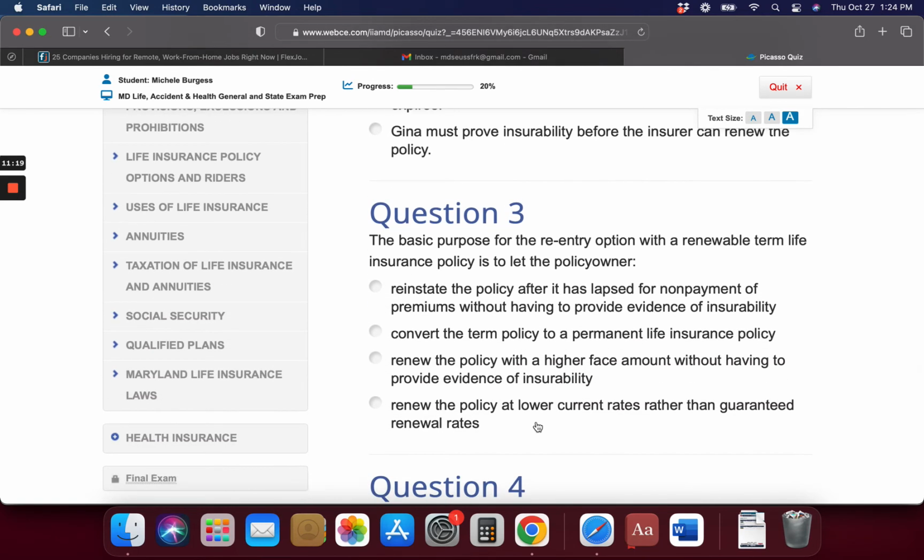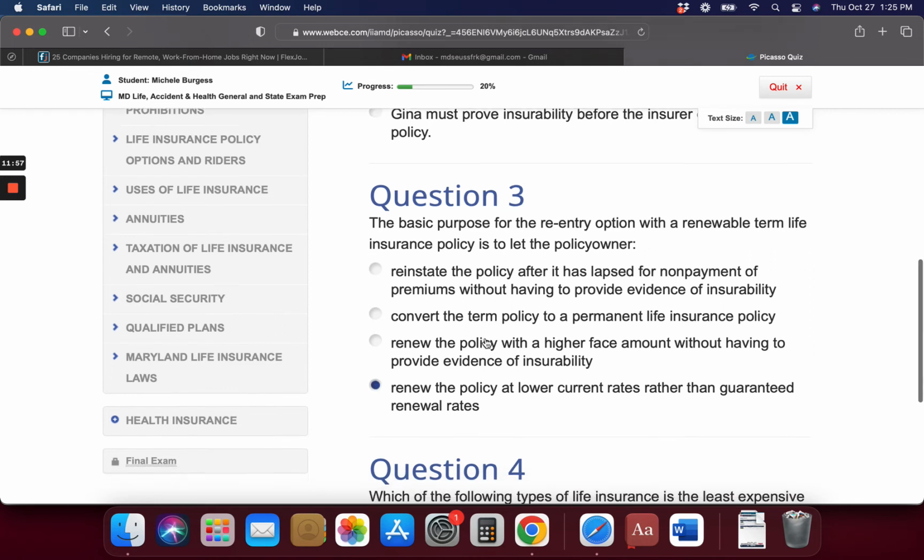All right. Number 3. The basic purpose for the re-entry option with a renewable term life insurance policy is to let the policy owner renew the policy at lower current rates, renew the policy at a higher face amount, convert the term policy to permanent, or reinstate the policy after it has lapsed for non-payment of premiums. Renew at lower current rates rather than a graduated renewal.